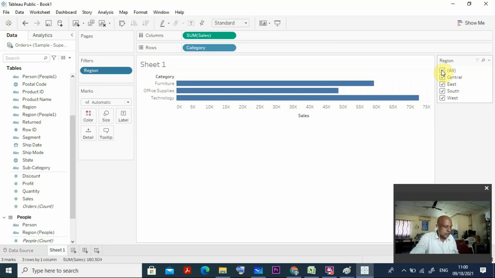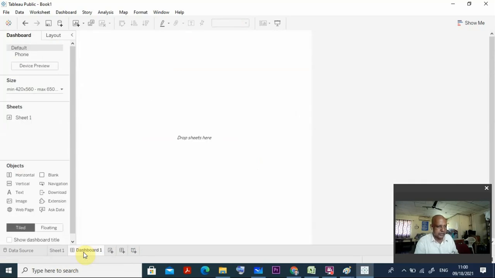You got it now. So now suppose we want to create a dashboard. In the dashboard I want to provide this data. So how do we create a dashboard? Here you can see this is the new dashboard. Once I click it here, a dashboard is coming. Can you see it here? Now this is my sheet.